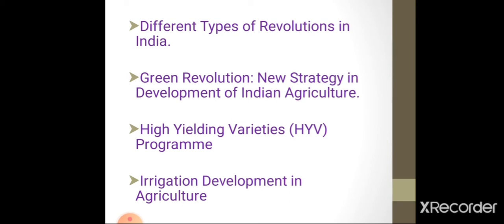In the same topic, we cover the important features of the green revolution, then achievements and failures of the green revolution, and the second green revolution or evergreen revolution. After that, the next topic is the high yielding variety program. In this topic, we see high yielding varieties, then the role of seed, irrigation, fertilizer, plant protection, mechanization, transport, capital and human labor related to the high yielding variety program.